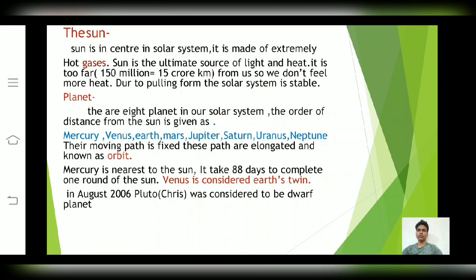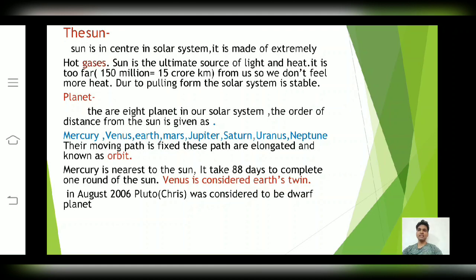Friends, in our solar system we have to know all about the things. The first one is the sun. The sun is in the center of the solar system. It is made of extremely hot gases.